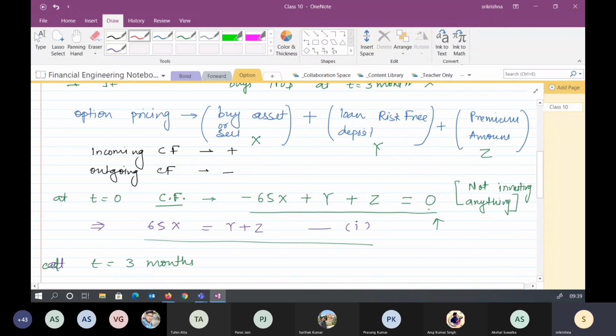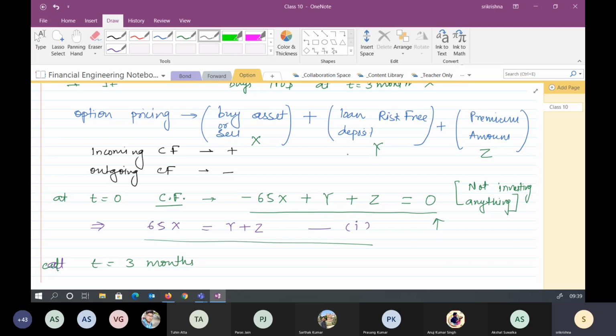Because the net investment should be equal to 0. Anyway, it does not depend upon that. You know all those things, the sign calculation. You can put in the value whatever is there. If you have assumed that he is depositing Y amount into the bank, then Y would come out to be a negative value. Is it okay?